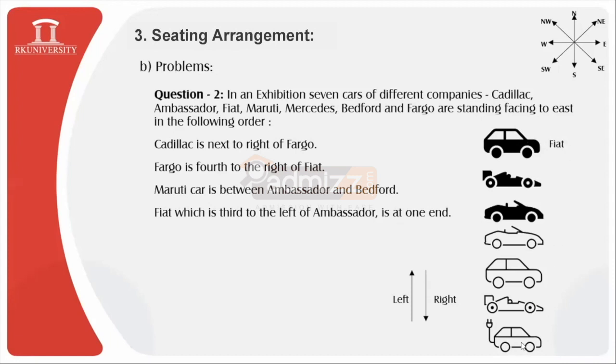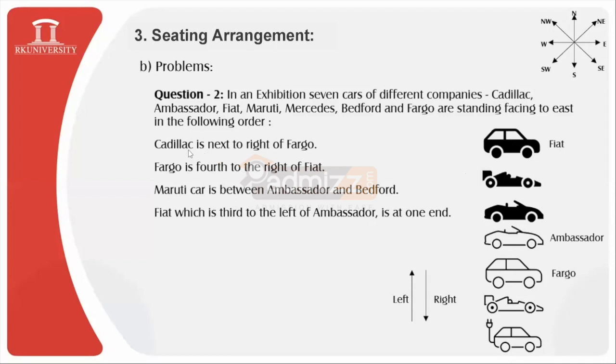If we locate it at the extreme south position, then it will violate this condition and it will not get satisfied properly. So we will locate this Fiat over here first, and what is given is that Fiat is third to the left of Ambassador. So 1, 2 and 3, the third car after Fiat will be Ambassador. Now let us observe these statements once again carefully. What is given is that Fargo is fourth to the right of Fiat. Fiat's right hand portion is towards the south side, so 1, 2, 3 and 4, that is after Ambassador, there will be Fargo car over here.